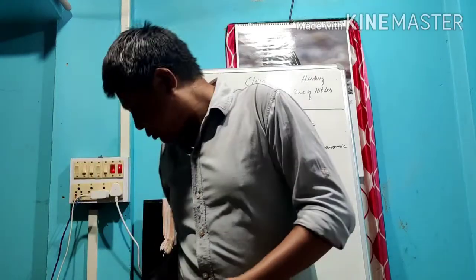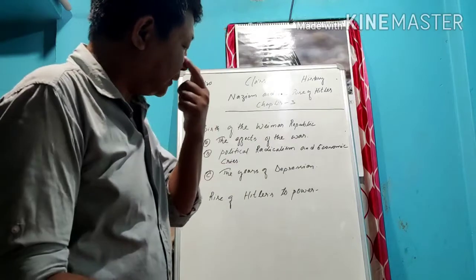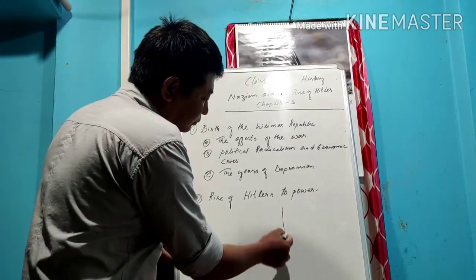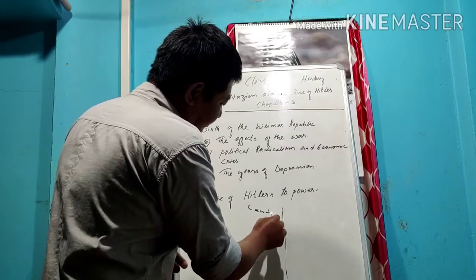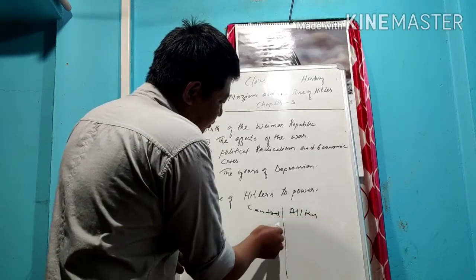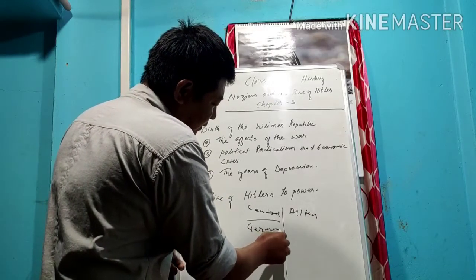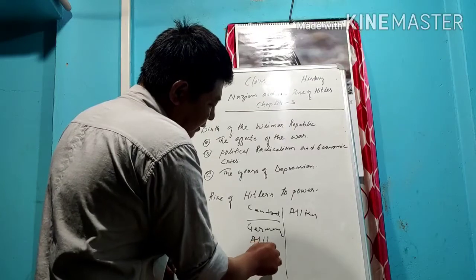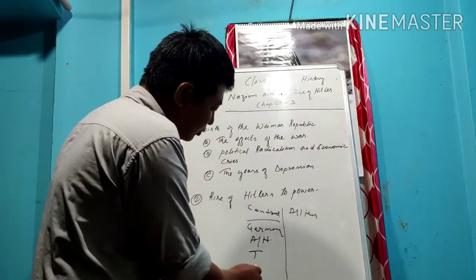Last time I also showed some points: on one side the Central Powers, on the other side the Allied Powers. In the Central Powers were Germany, Austria and Hungary, Turkey, and Italy also came to join.